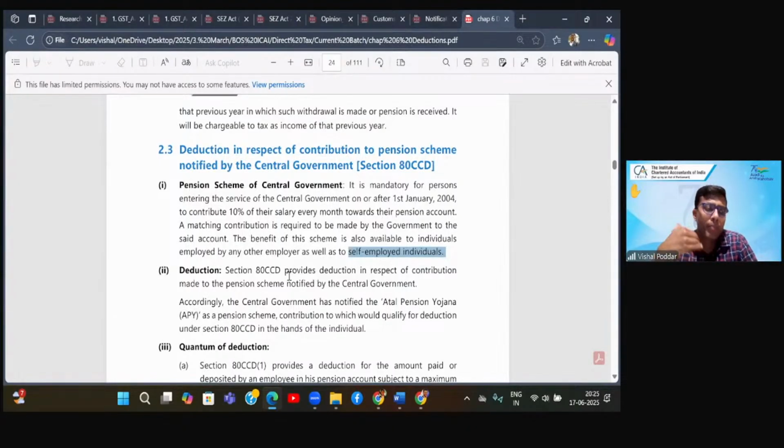So now where private employers wish to ensure that their employees get pension, they may also participate in this particular scheme. They may get themselves registered as employer in the scheme, and then they will open an account for each of their employees, and every month some part will be deducted from your salary as your contribution to this pension plan. Some part the employer would be contributing. Generally it is equal.